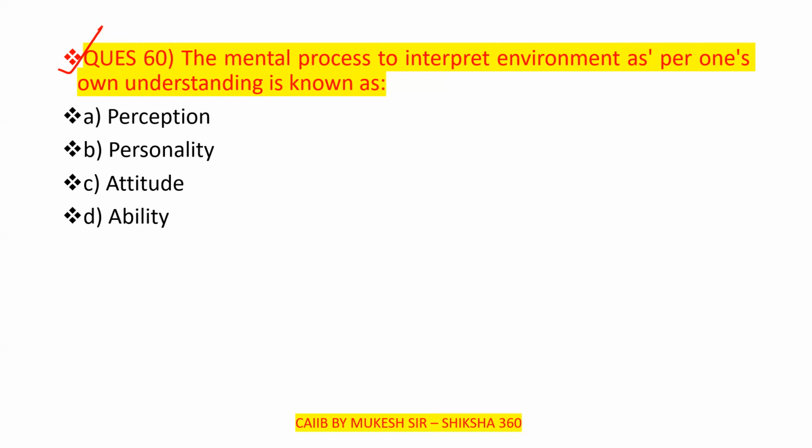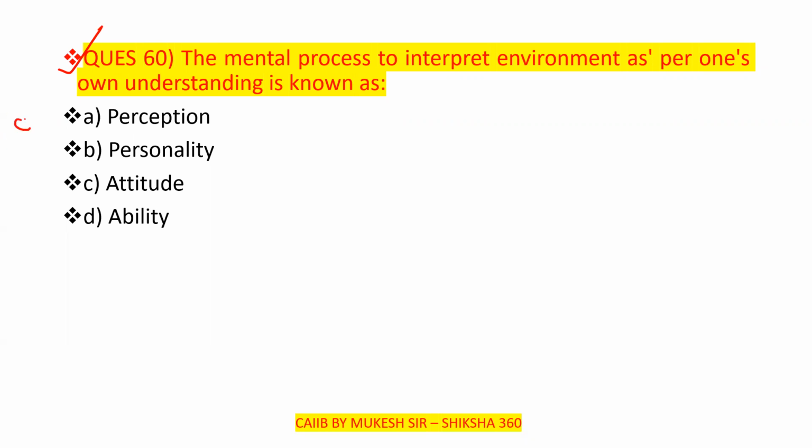The mental process to interpret the environment as per one's own understanding, it is known as: perception, personality, attitude, or ability?